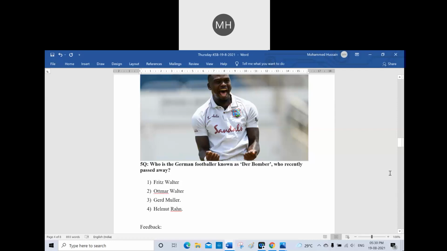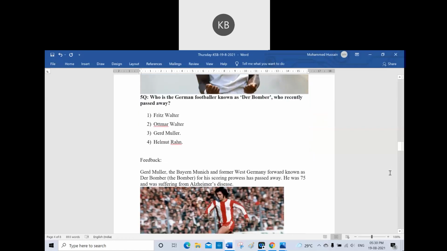Fritz Walter is the first choice. Ottmar Walter is the second choice. Third option is Gerd Müller. Fourth option is Helmut Rahn. Which one do you choose? Option 3, yes, Gerd Müller. Option 3 is the correct one.